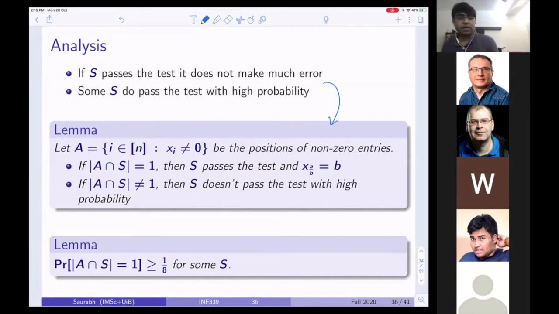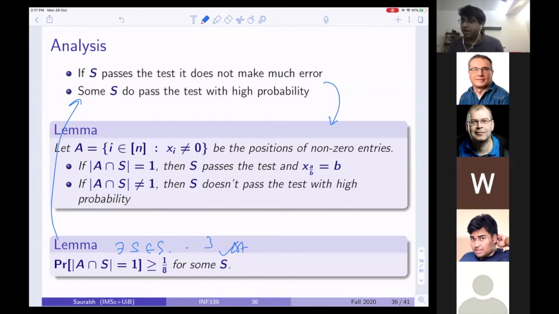Now, what will the second lemma tell us to prove? That the probability that A intersection S is 1 is at least some constant for some S. And we can boost this probability by having several such tests. So the second lemma corresponds to this: some S do pass the test with high probability. So you say there exists S such that the probability that A intersection S is equal to 1 is at least that constant. I need both these two lemmas for our algorithm to be correct, or to succeed.